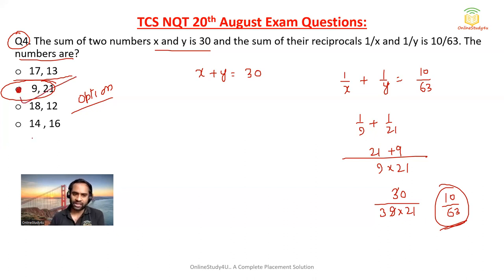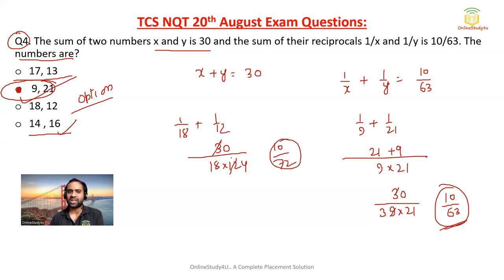See, 14 and 16, again 14 will have 7. So you will be getting an idea that this also cannot give you the answer, or you can quickly do it. There is no problem at all. 18, 20. So 18 into 20 and 18 plus 20 will be 30, right? So this will become 10 by 72. How much time will it take?